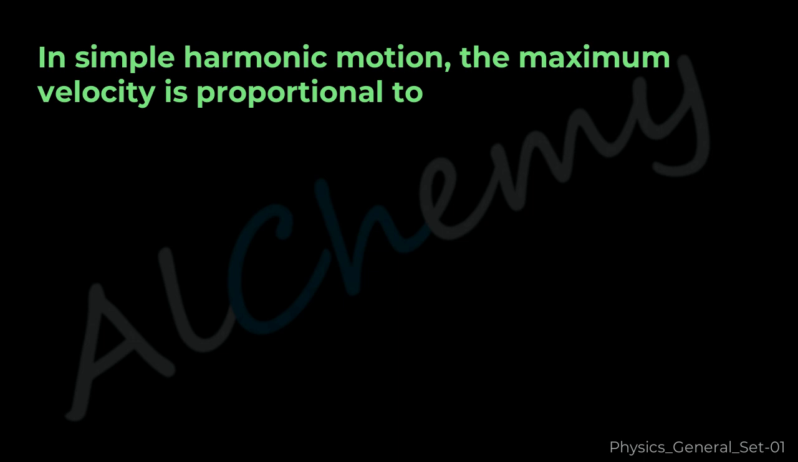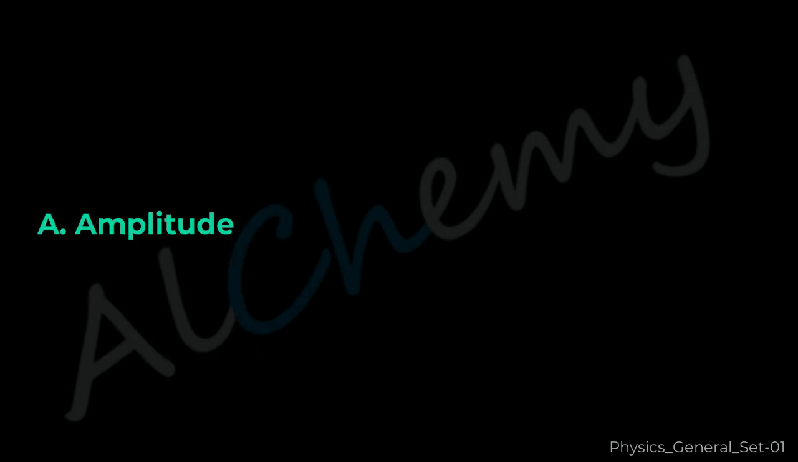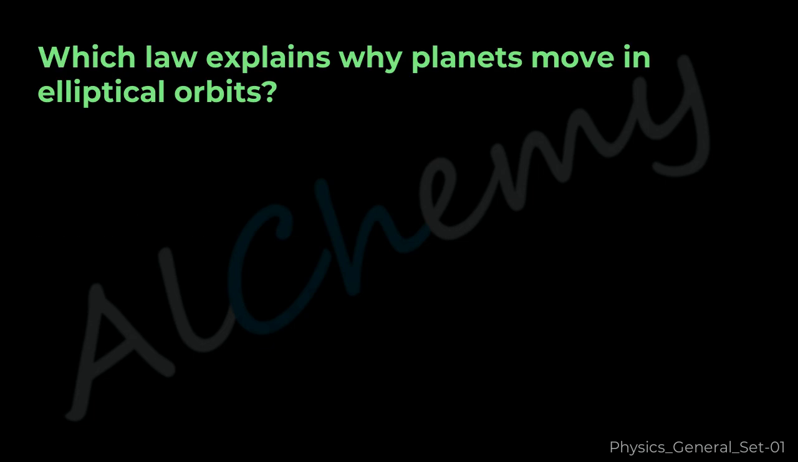Question 4. In simple harmonic motion, the maximum velocity is proportional to A. Amplitude. B. Square of amplitude. C. Inverse of amplitude. D. Frequency squared. The correct answer is A. Amplitude.